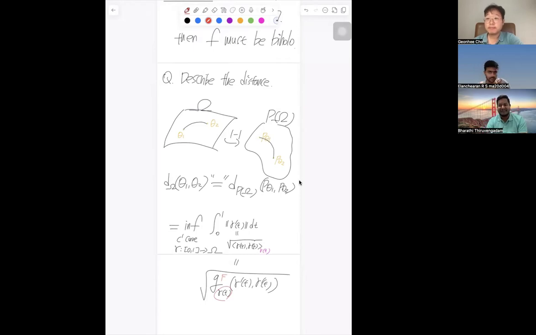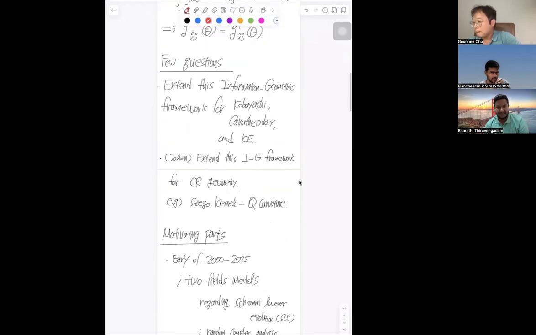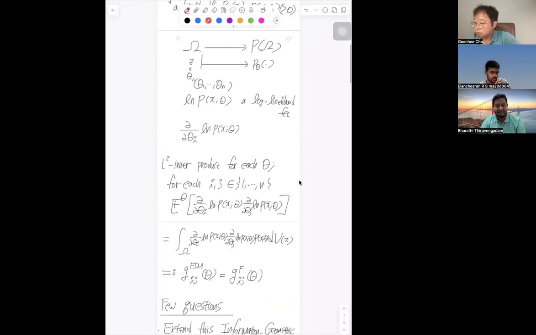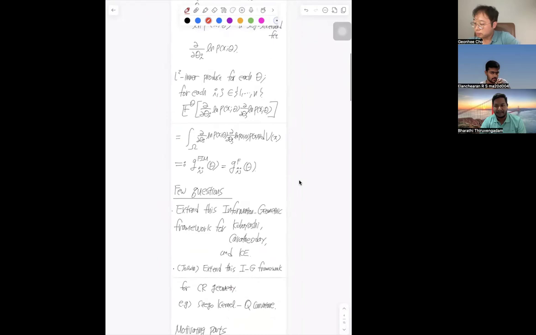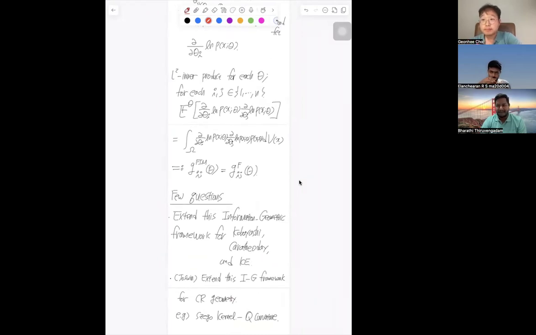It seems there will be lots of geometrical questions with respect to this metric, for example when this metric becomes complete. For example, the concept of Kobayashi hyperbolicity is very important, meaning that the Kobayashi-Royden metric induces the topological distance.